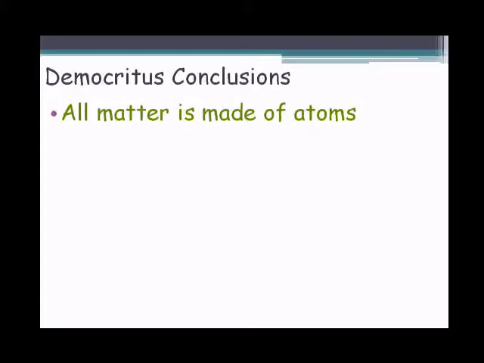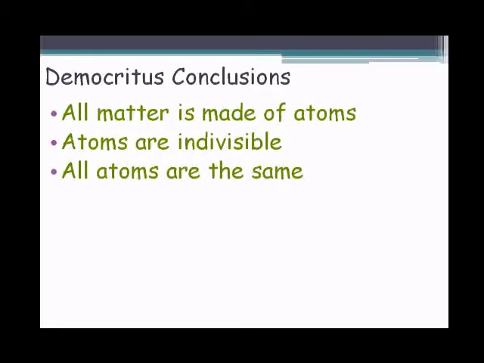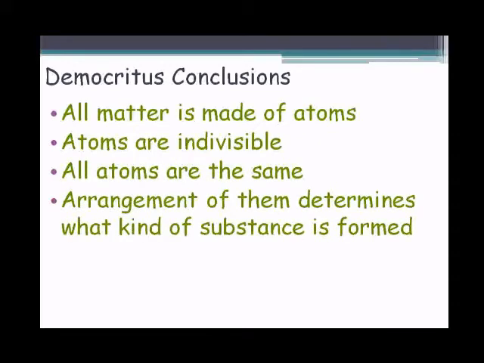Democritus concluded that all matter is made up of atoms, that these atoms are indivisible. He also said that all atoms are the same, and it's the arrangement of them that determines the type of substance that's formed.